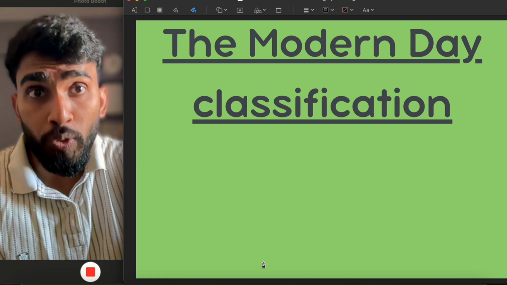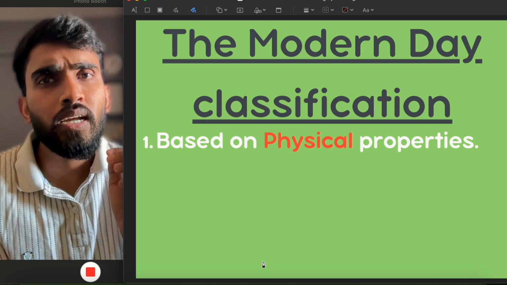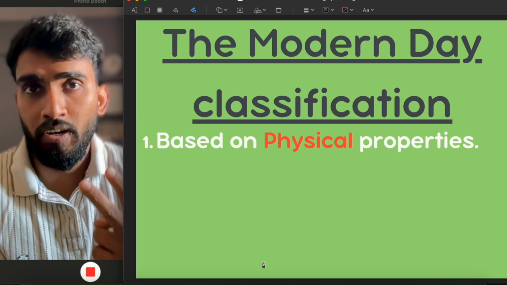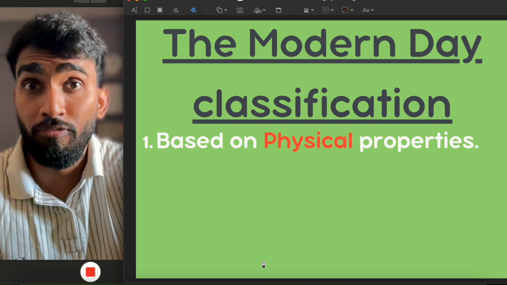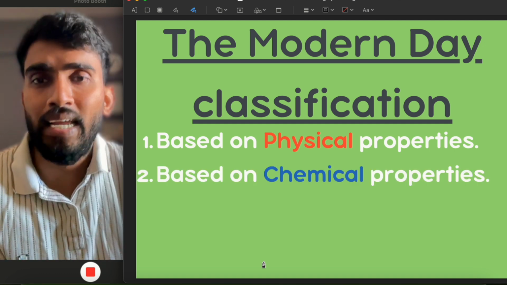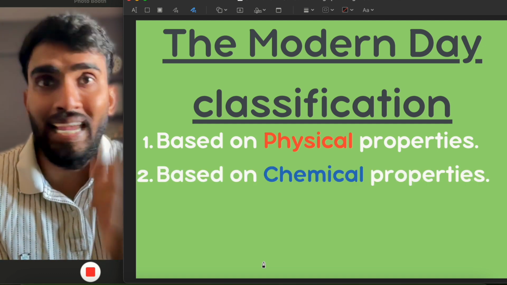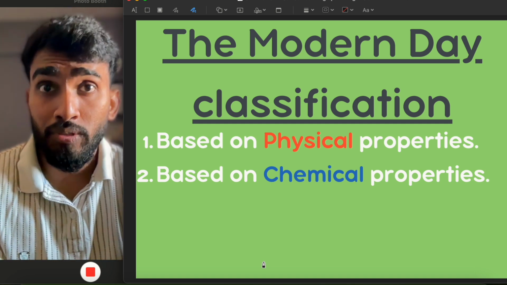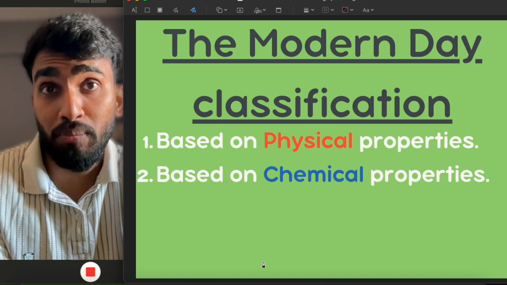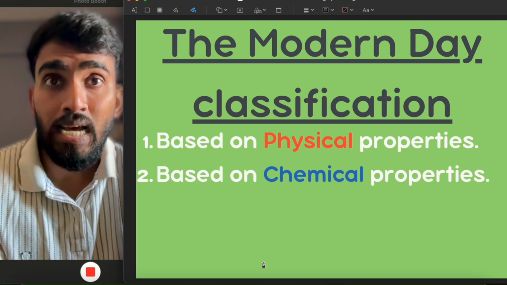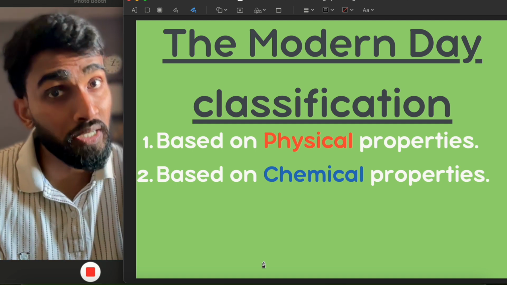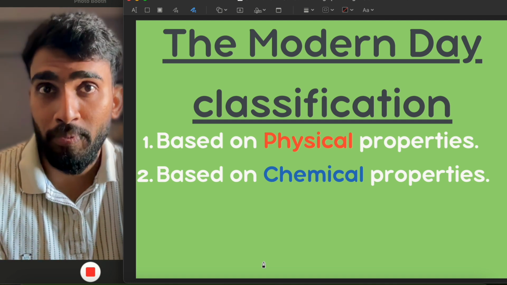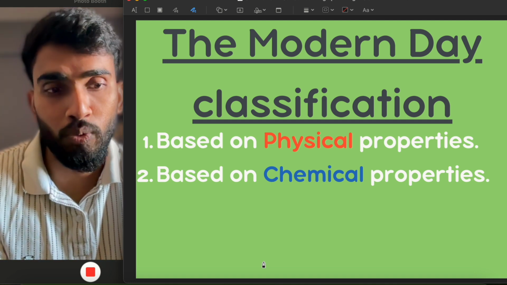No. In today's world, we classify matter based on 2 different properties. One is based on physical properties and the second one is based on chemical properties. In this chapter, we are going to discuss the classification based on physical properties. The chemical properties are going to be discussed in a later chapter of class 9th.